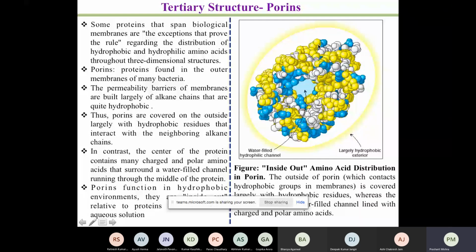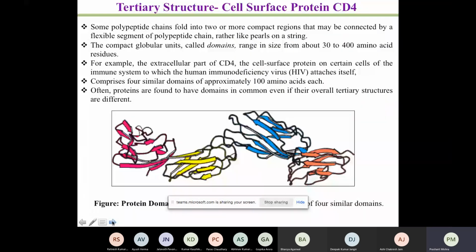Now, there are proteins which are present in the membrane, and one of them is porin. This protein will have hydrophobic amino acids on the outer surface. Why? Because these proteins interact with the lipids, and because they are mostly interacting with the lipids, their environment is hydrophobic, and that's why the amino acids on the outer surface are hydrophobic, whereas water makes a channel on the inside, and that is why the inner core is hydrophilic in nature.